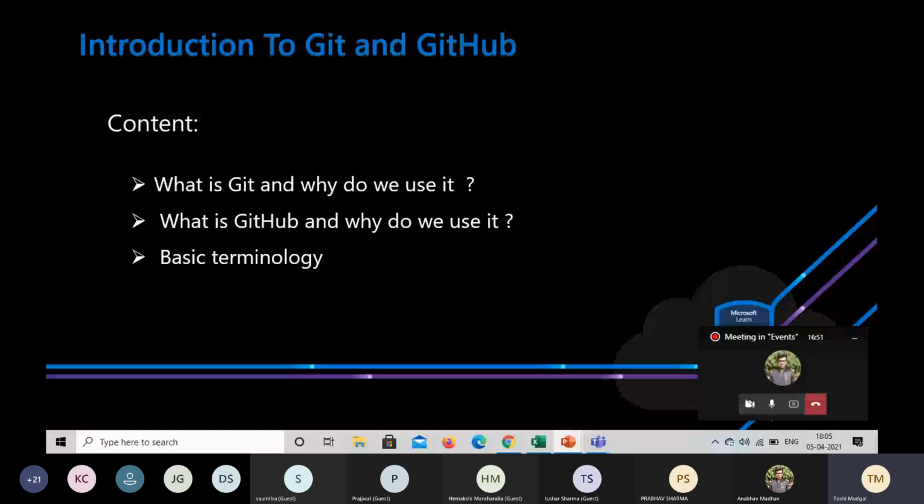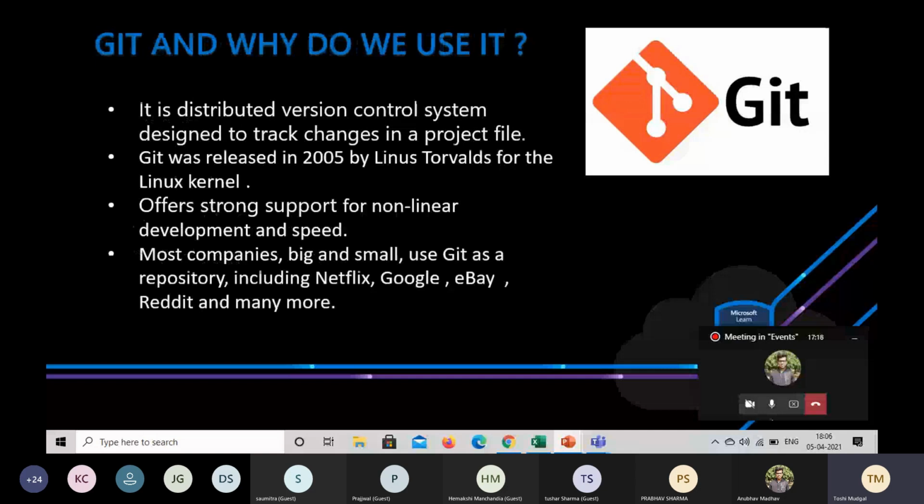So the content will be: what is Git and why do we use it? What is GitHub and why do we use it? And the basic terminology of Git. Git is basically a distributed version control system. What is a version control system? It is a software tool that manages changes to any computer program, document, or collection of files. They help a user or a group of users to track changes made to a project over time.